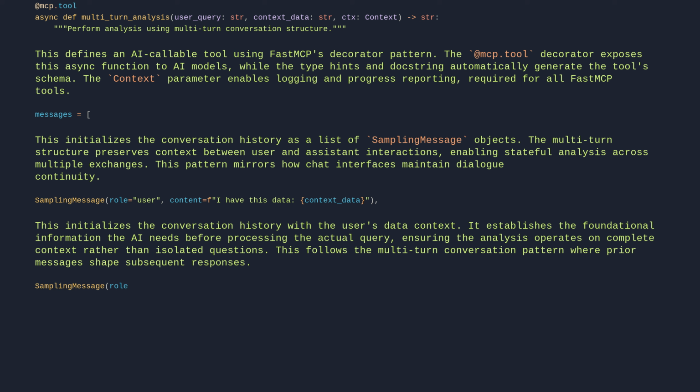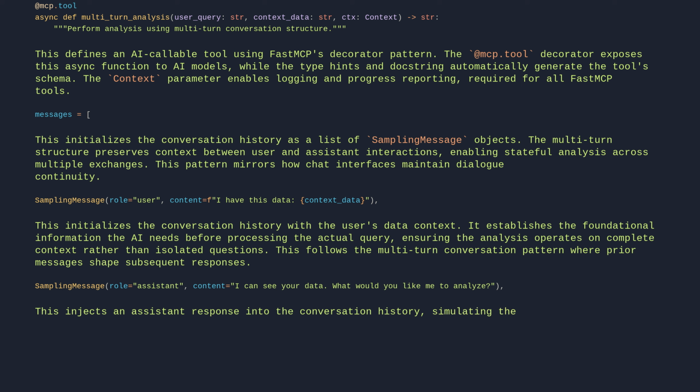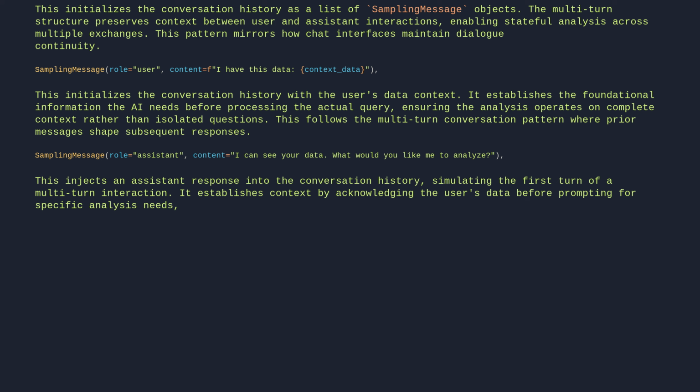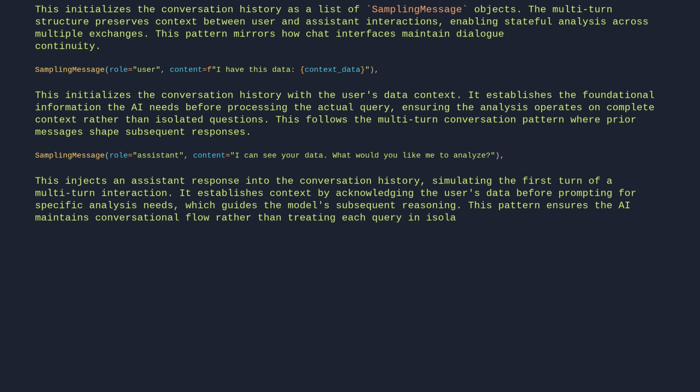SamplingMessage(role="assistant", content="I can see your data. What would you like me to analyze?"). This injects an assistant response into the conversation history, simulating the first turn of a multi-turn interaction. It establishes context by acknowledging the user's data before prompting for specific analysis needs, which guides the model's subsequent reasoning. This pattern ensures the AI maintains conversational flow rather than treating each query in isolation.